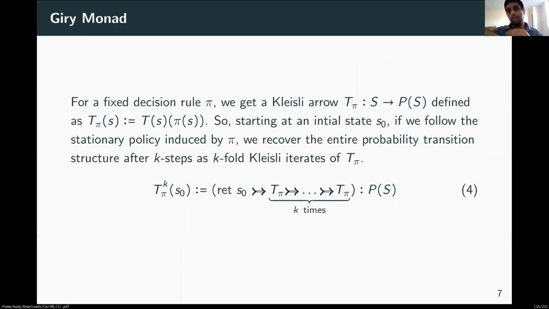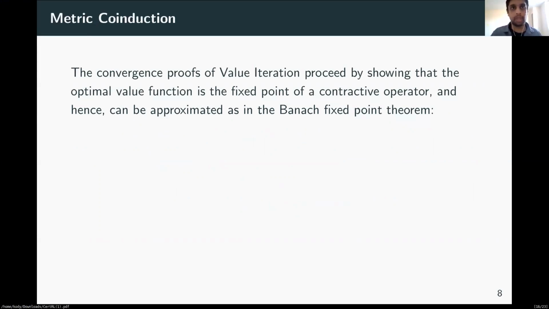And if we perform another action, then we get another probability measure, and we would like to compose those probability measures. Say if we want to do that k times, we simply take the k-fold Kleisli iterate of one single transition map to recover the entire transition structure after k steps of the agent. And this is how we use the Giry monad in our formalization.